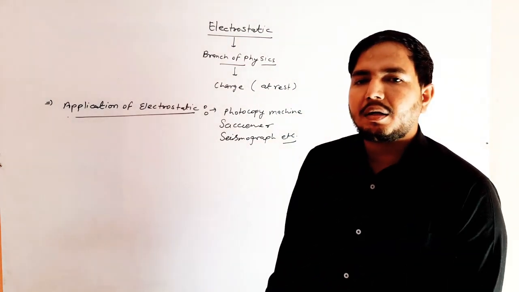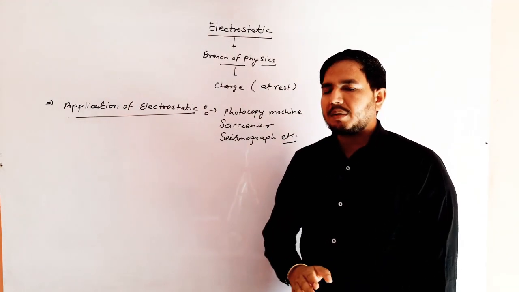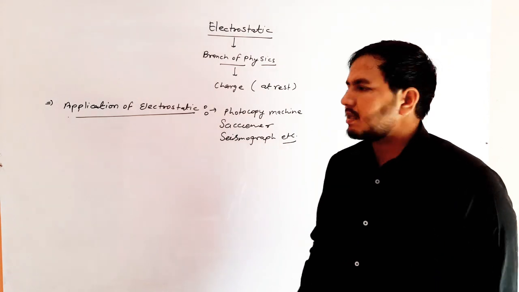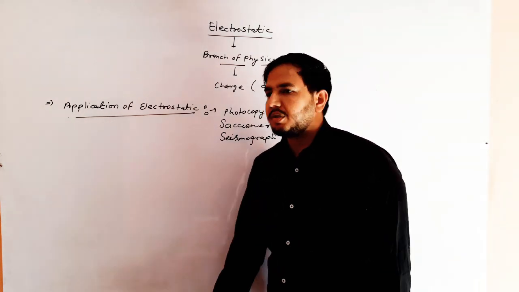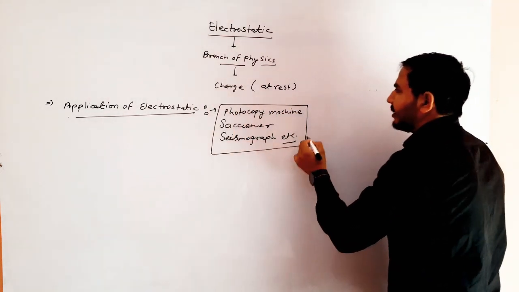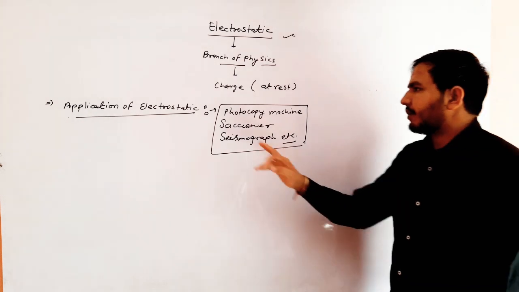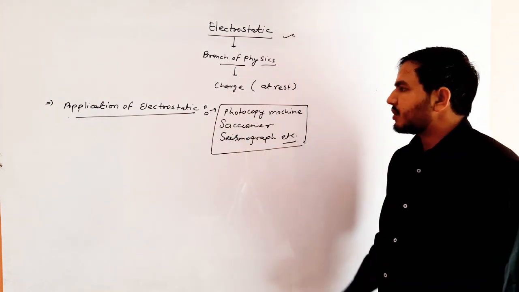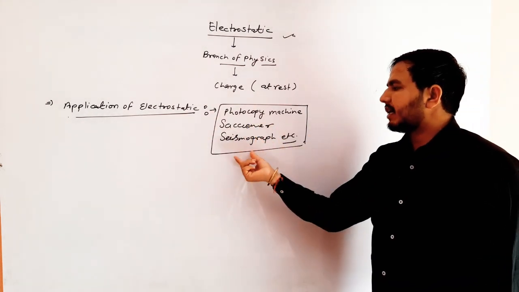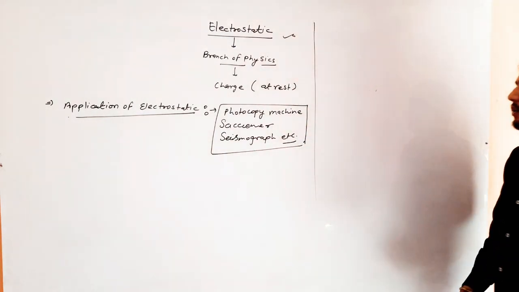Mostly students write Gauss's law as the answer. Gauss's law is not a correct answer for the application of electrostatics. Whenever you open the introduction of this chapter, you will find in the introduction the applications of electrostatics: photocopy machine, scanner, seismograph, etc. Clear?